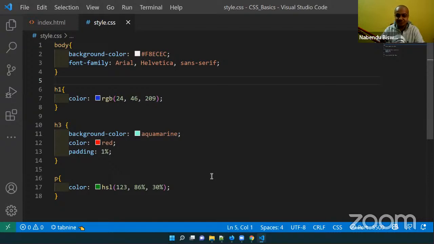I have not taught semantic tags yet. So, div and span: the problem with div and span is that they mean nothing, so they were very difficult for the browser to understand. So HTML5 invented semantic tags. HTML5, as I've told, was brought by the W3C committee in 2015.